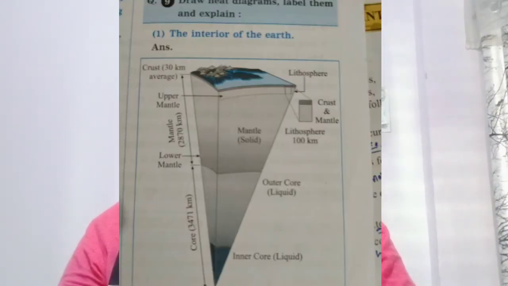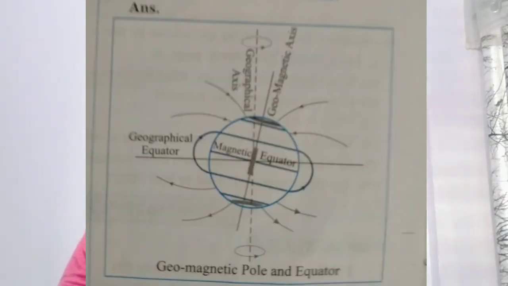Dear students, that question number 3, answer the following. You can solve it on your own, or otherwise let it be. While reading, if you get the answer, you can solve that question. Otherwise, let it be. Question number 4, you can solve. Draw a neat diagram, label it, and explain the interior of the earth. Use a scale, use a pencil, and draw a systematic diagram. Give the names, label the diagram which I am showing on your screen. This diagram you have to draw in your notebook. The second diagram you have to draw is the magnetic pole and equator. You are seeing on your screen such type of diagram you have to draw in your notebook.